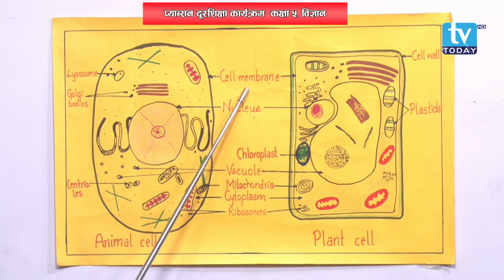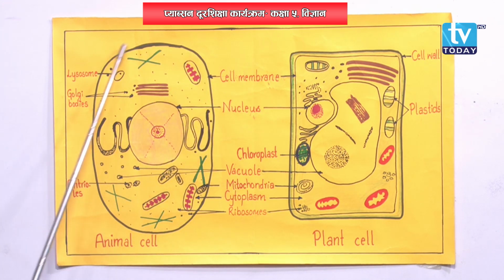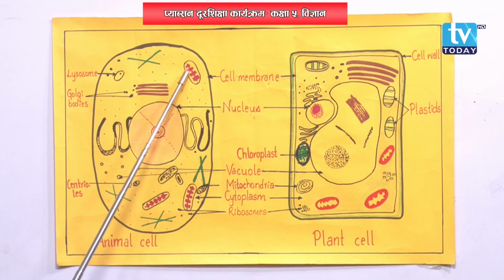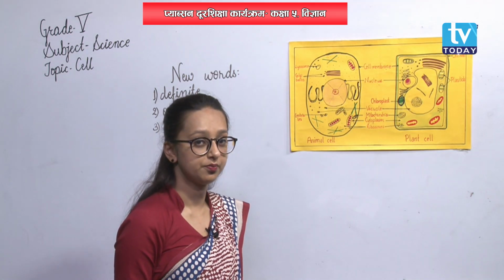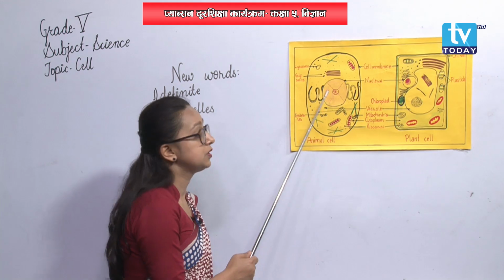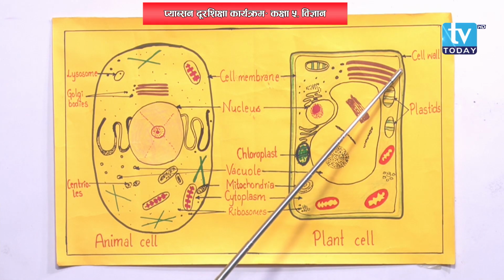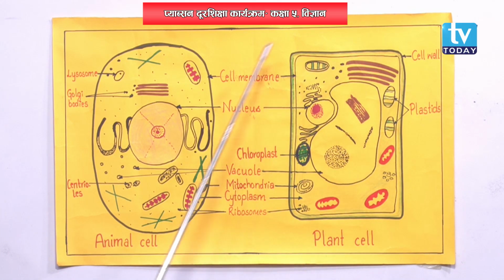Cell membrane is a thin membrane, alright. It also protects the animal cell and the various organelles present inside the cells also. Okay. What we need to remember is the outermost covering of plant cell is cell wall, and the outermost covering of animal cell is cell membrane.